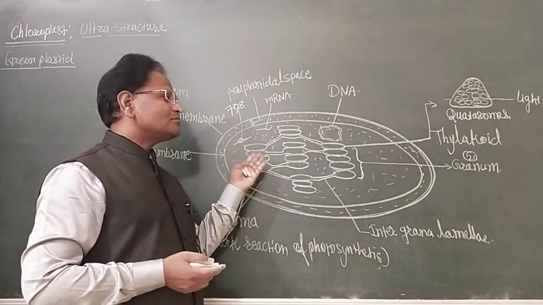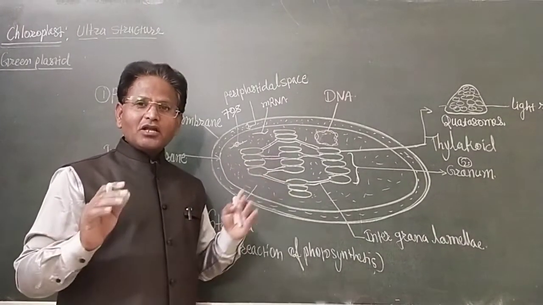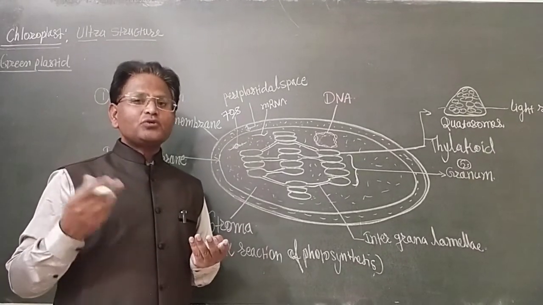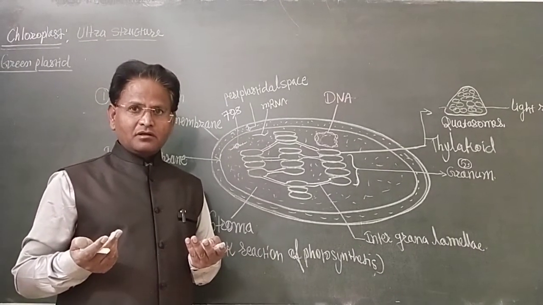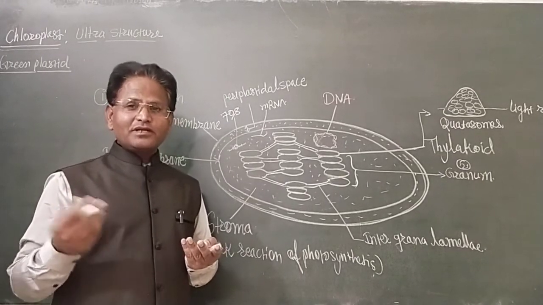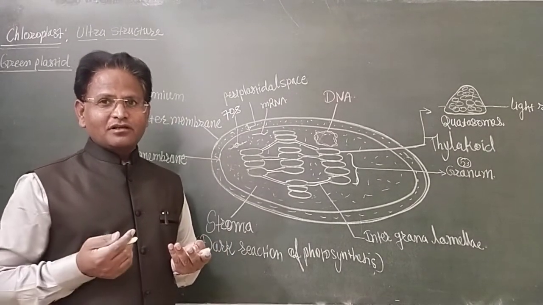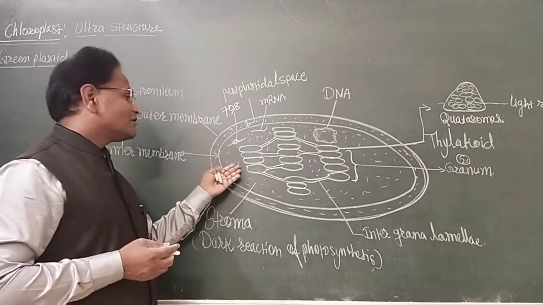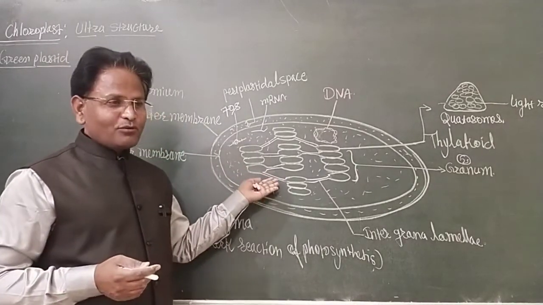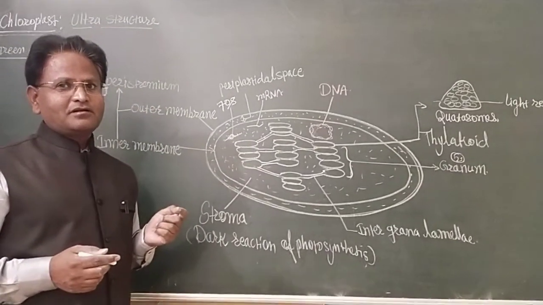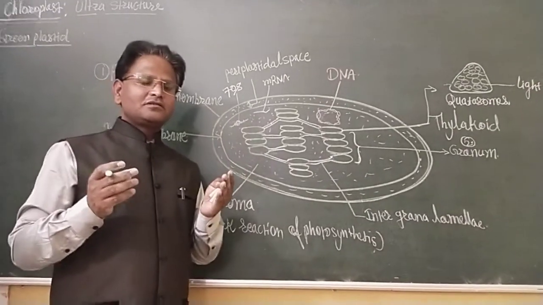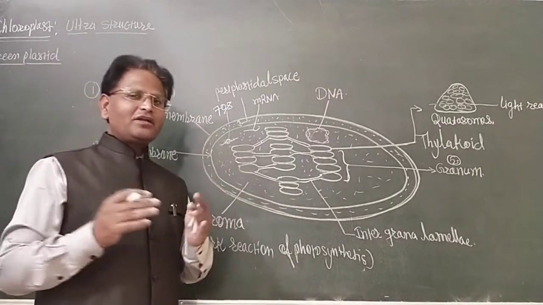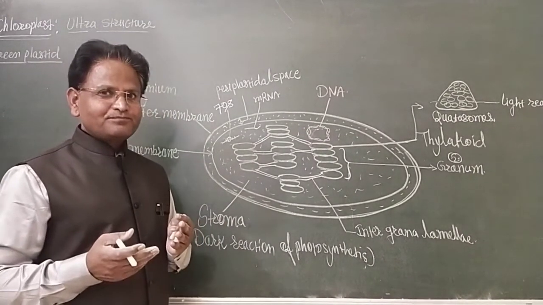So the chloroplast may also be known as a biological sugar industry, because in the chloroplast energy-rich glucose molecules are synthesized, and glucose may convert into fructose. Glucose and fructose may interact and form sucrose.